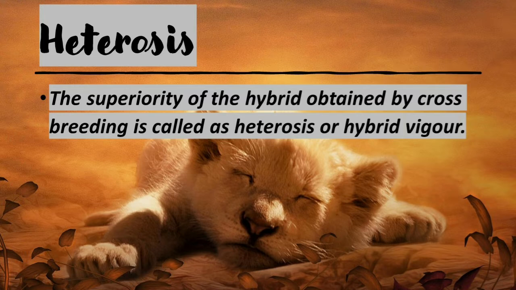So next we pass on to heterosis. The superiority of the hybrid obtained by crossbreeding is called heterosis or hybrid vigor. Heterosis means if we mate two unrelated animals, the hybrid has superior characters over the parents, which is called heterosis or hybrid vigor.